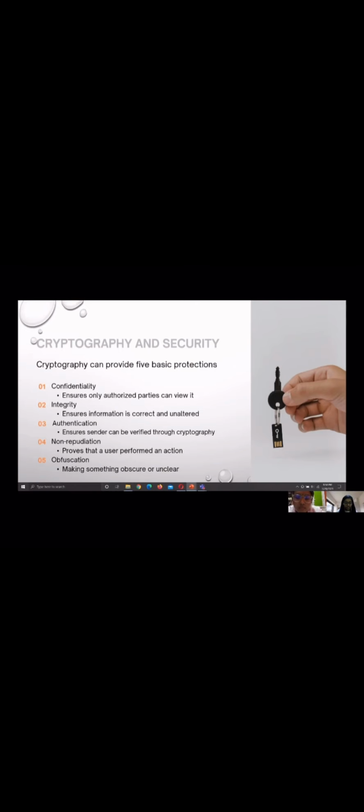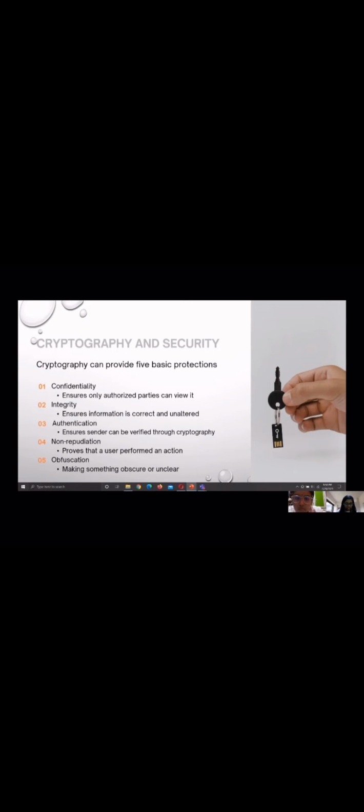Next, let's see cryptography and security. Cryptography can provide five basic protections. The first is confidentiality. It ensures only authorized parties can view it. Second, integrity. It ensures information is correct and unaltered.